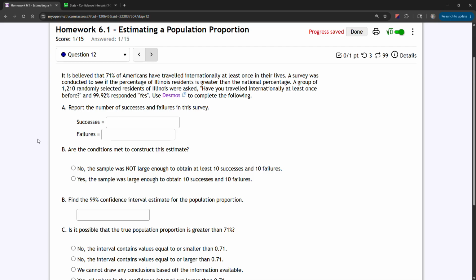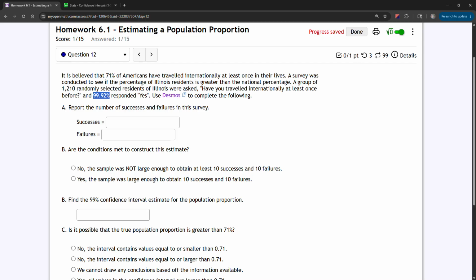The next question is very similar, but in this case, we are told that 1,210 people were randomly surveyed for this scenario, and 99.92% responded yes.